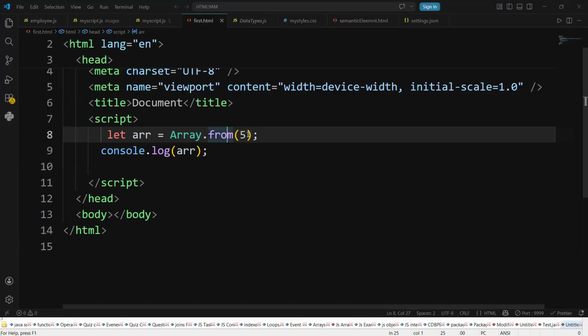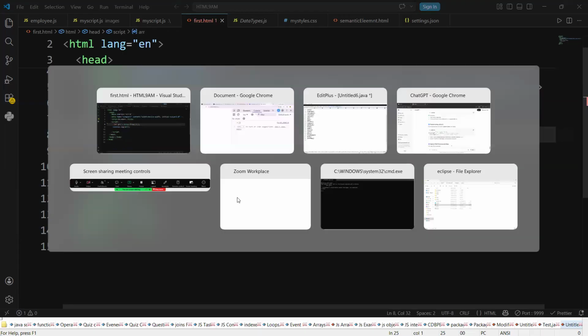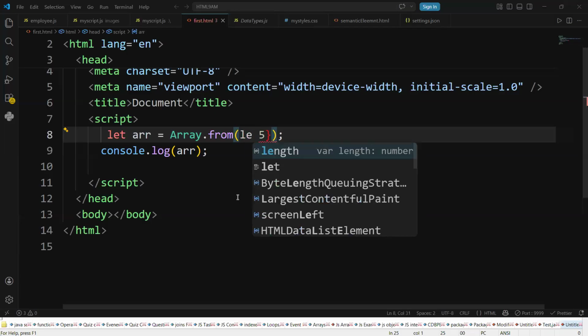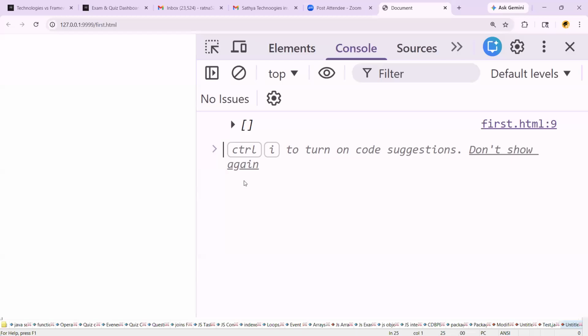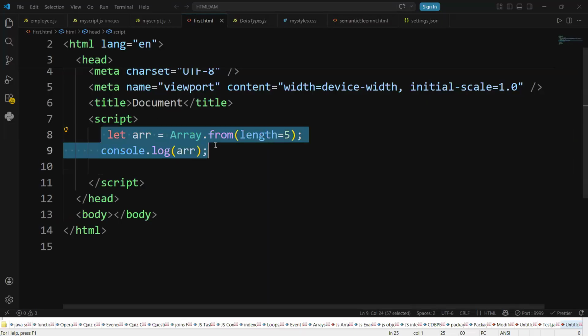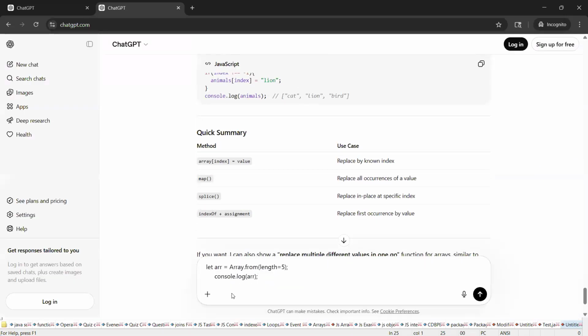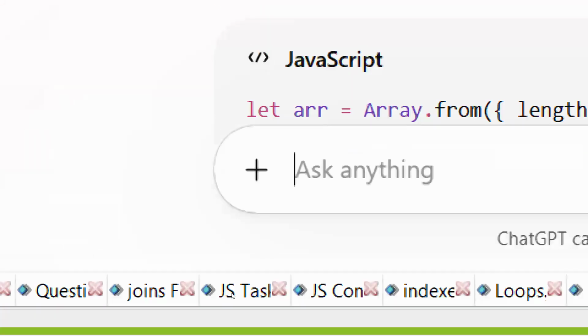An empty array is coming, right? Array of what? Array.from of 5. You can put the data in the brackets like this. We can write the length. If you write length is 5, okay, fine. Yeah, Array.from function, guys, is creating an array with the specified value. What value? Specified value.